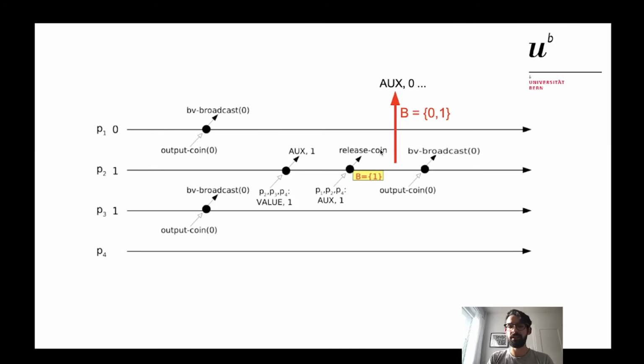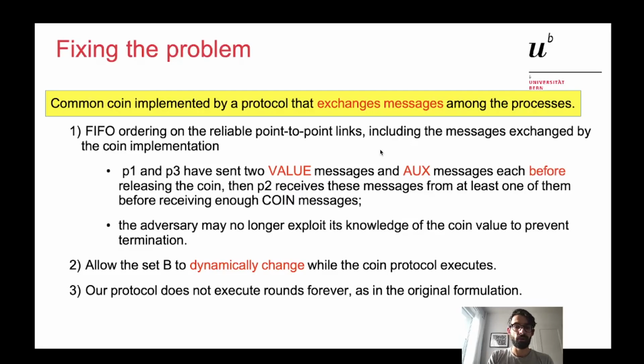However, the set B in the original formulation of this protocol is static. This means that as soon as we start to release and reconstruct the coin, this set B cannot change. What we allow with the second change is for the set B to change dynamically while the coin protocol executes.